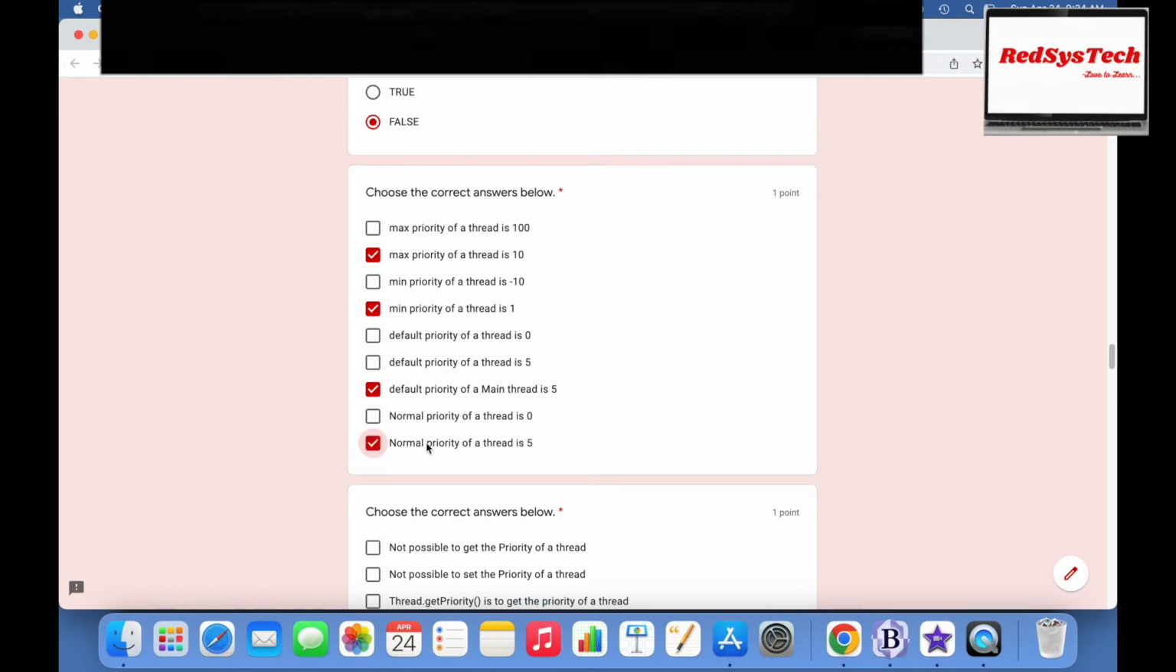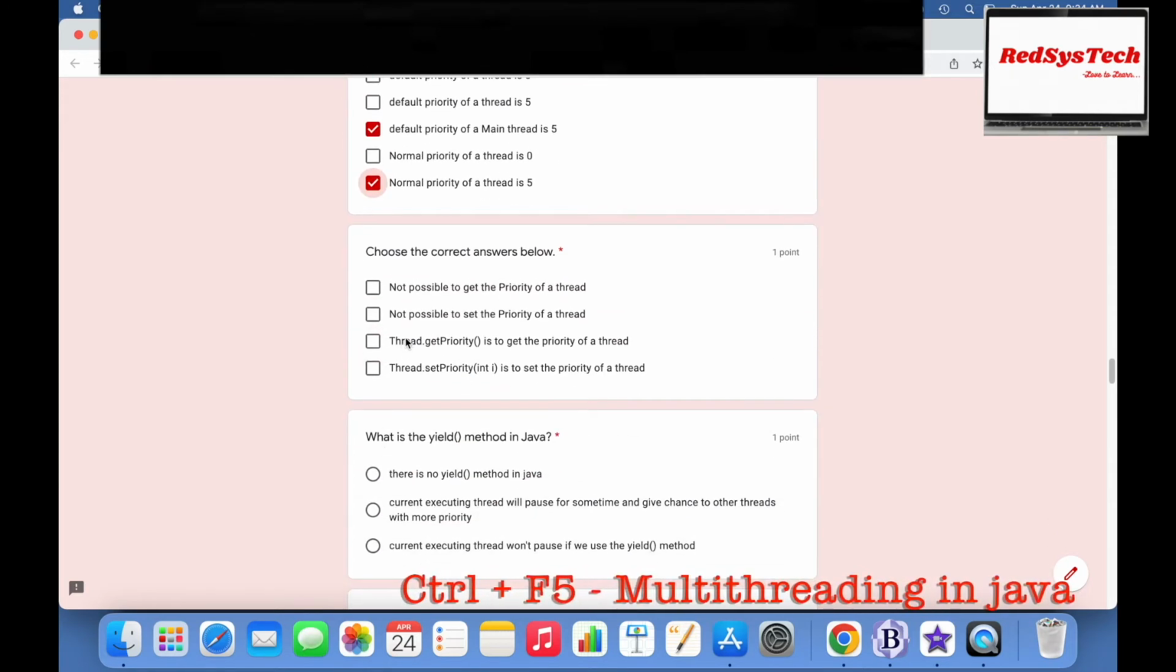Yeah, this is correct. So basically the answer is: maximum priority of a thread is 10, minimum priority of a thread is 1, default priority of a given thread or main thread is 5, normal priority of a thread is 5. Okay. Now let's move to the next one.